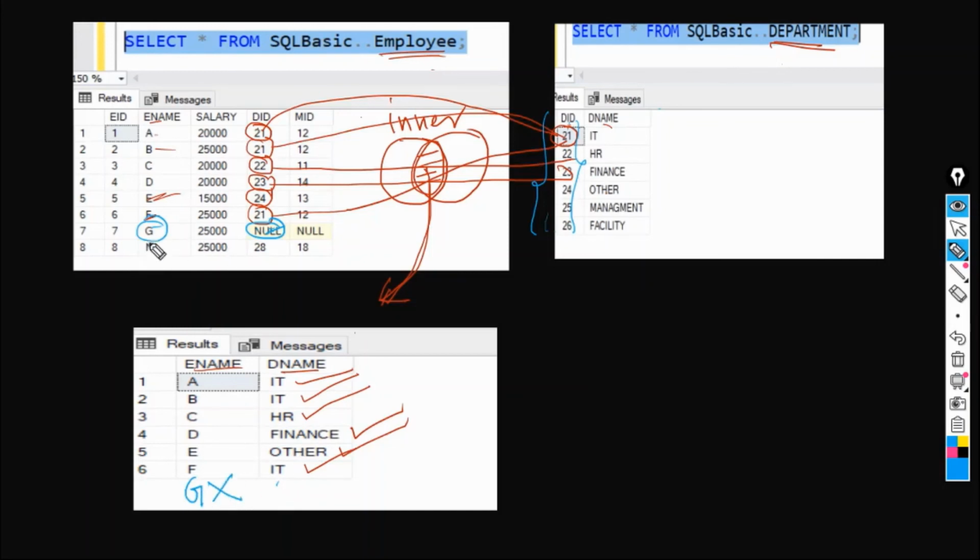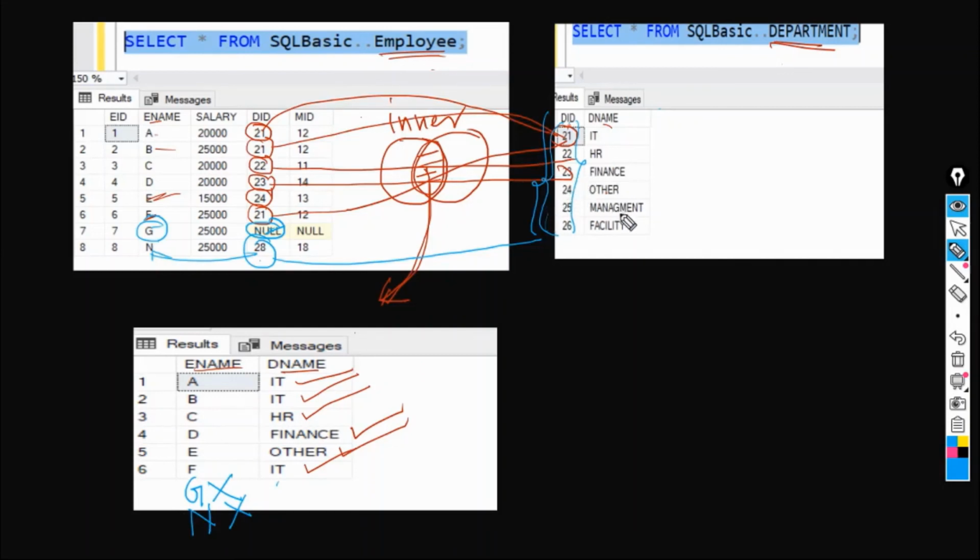And the next name is N. N is having department ID 28. So when this checks in this department table, there is no entry for 28 also. That is the reason employee name N is not being picked.